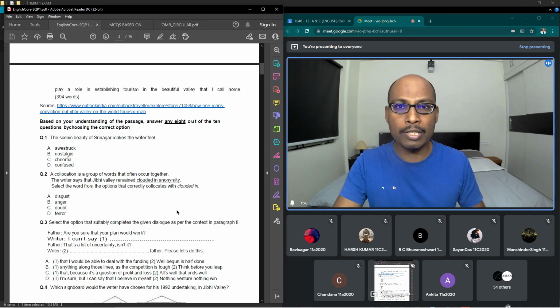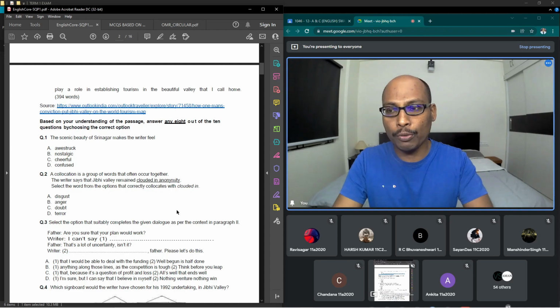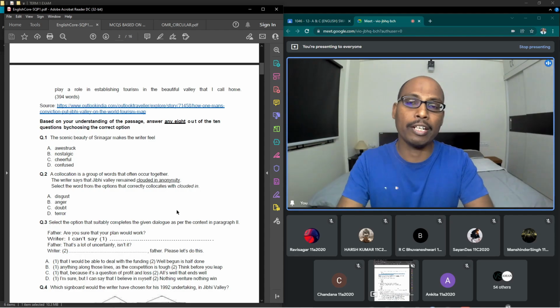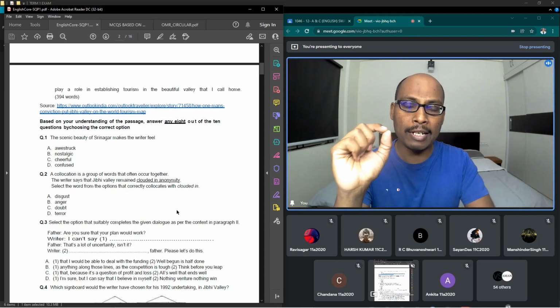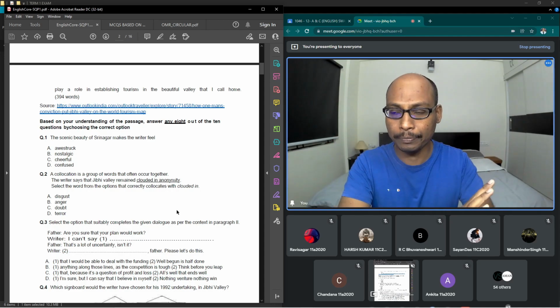Now there will be 2 options which are quite confusing. Generally in English there is not that much confusion, but there may be confusion between those 2 options. Then what you have to do is read the question again. Listen carefully, read the question again and search for the keywords in the passage. If that keyword matches one of your options and you feel that it is the right option, stick to that, because after reading the MCQ question, the blind rule is that whichever answer first struck your mind is 90% the correct answer.